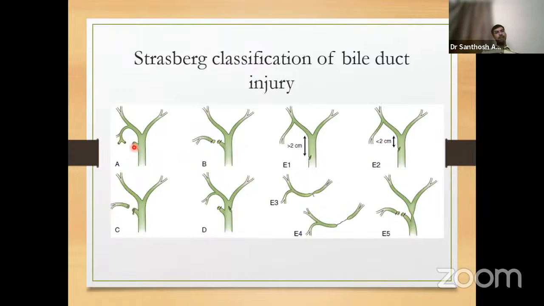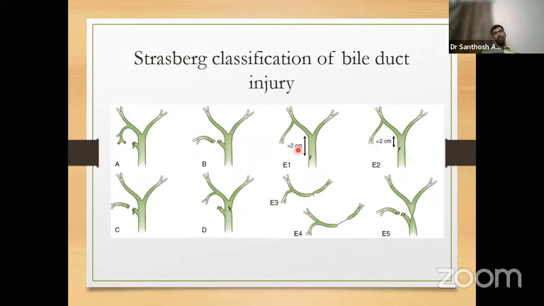So type A, as we discussed, is leaking from the duct in continuity with the CBD. It can be the duct of Luschka or it can be a cystic duct stump blowout. Type B and D, it is ligated, so they form strictures. Like type B, the right posterior sectoral duct is ligated. Type C, the right posterior sectoral duct, which was entering into the CBD with a low insertion, is cut and bile will be actively leaking from both the ends. Type D, it's a tangential injury to the CBD.